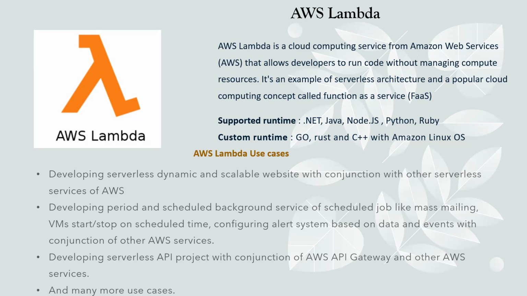If you have developed any background utility, a background service in .NET Core, or any background service in Python, in order to run your code, you would need a server. You would need a Windows server or Ubuntu server, as per your script. You will configure a virtual machine in AWS, an EC2 instance. If you want to go with Microsoft Azure, you will create a virtual machine there. On the virtual machine, you will install all the required dependencies for your script or utility to run. After that, you will publish your code. You will install your software utility there, and then you will be able to run your code.